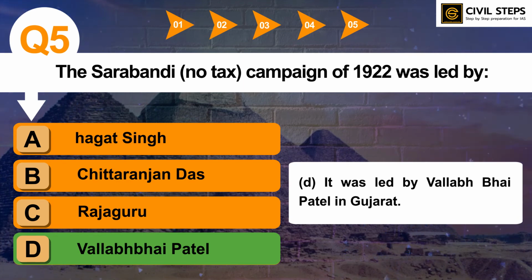You must have knowledge about Vallabhbhai Patel, a very famous personality of modern Indian history. You can read more about Vallabhbhai Patel from your standard sources, and about Rajguru, Chittaranjan Das and Bhagat Singh as well. You should know the difference between the ideology of Bhagat Singh and Mahatma Gandhi, and the differences in the ideology of Vallabhbhai Patel and Mahatma Gandhi, and you can include Jawaharlal Nehru as well. You can read about all these personalities from standard sources. This will help you in answering questions in the upcoming prelims examination.